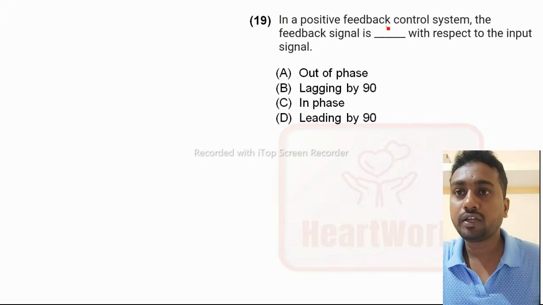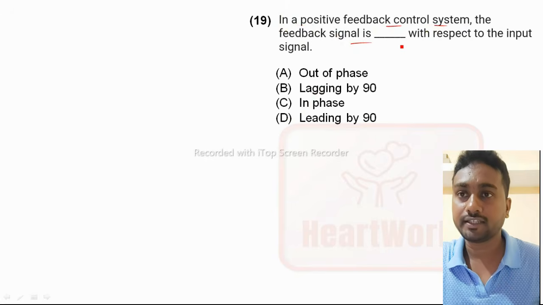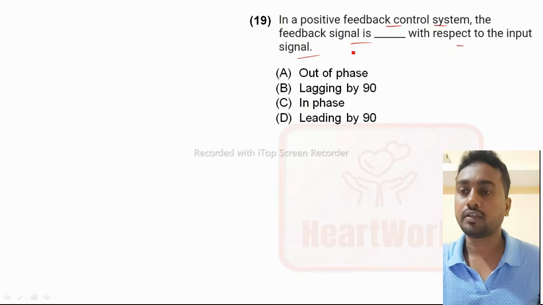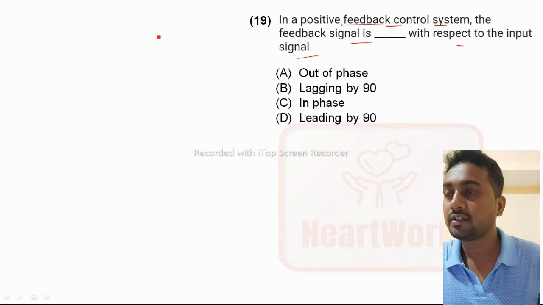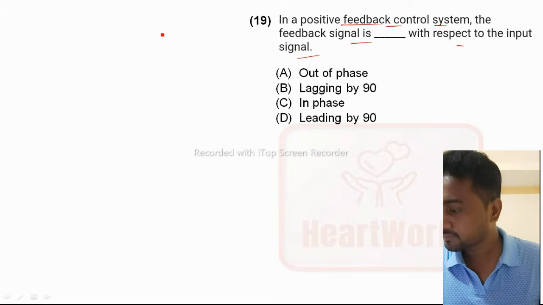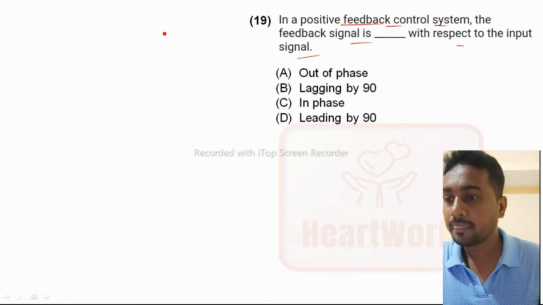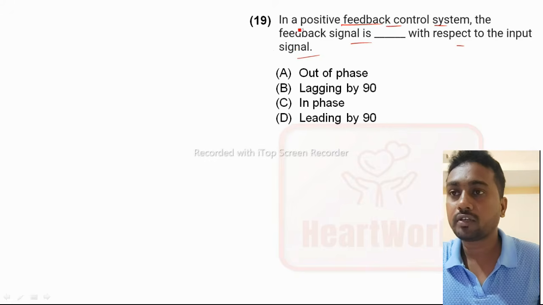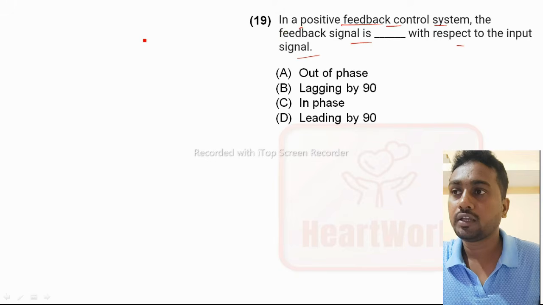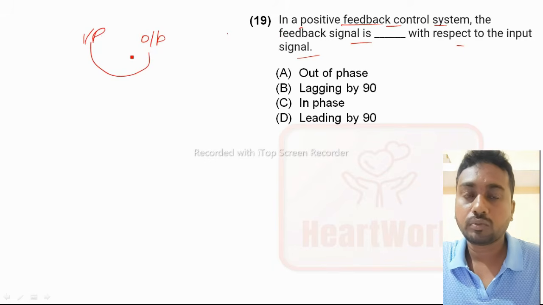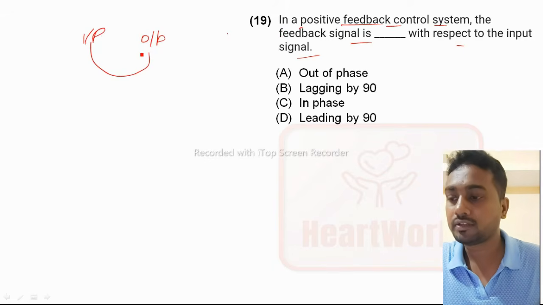In a positive feedback control system, the feedback signal is what with respect to the input signal? Feedback signal means the output signal. What is the work of the feedback signal? It feeds the output signal back to the input to produce an error signal which drives the system.